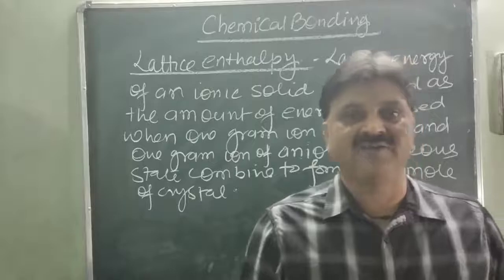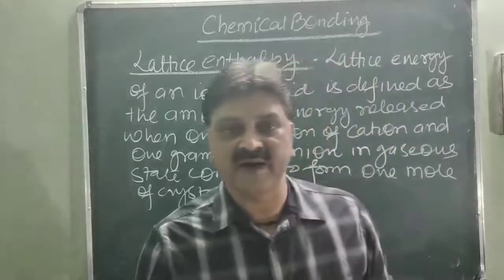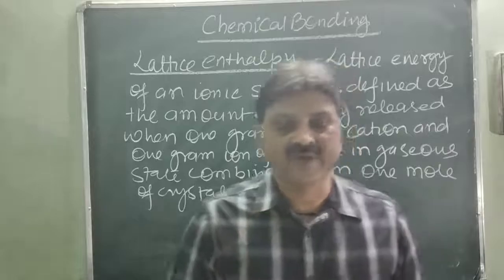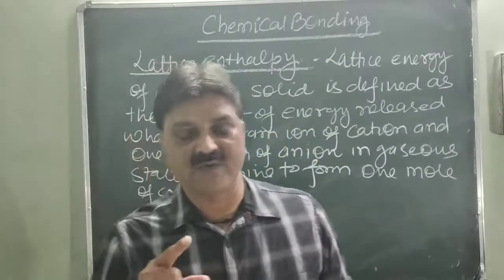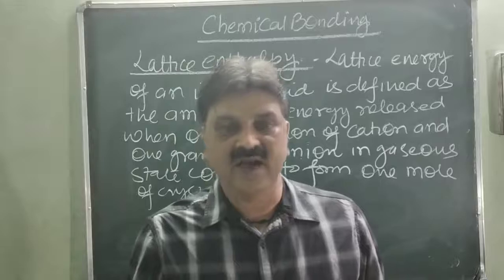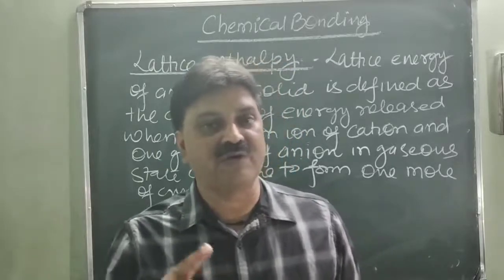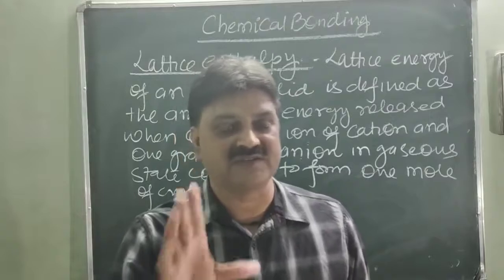Lattice enthalpy of an ionic solid is defined as the amount of energy released when 1 gram ion of cation and 1 gram ion of anion in gaseous state combine to form 1 mole of ionic crystals.